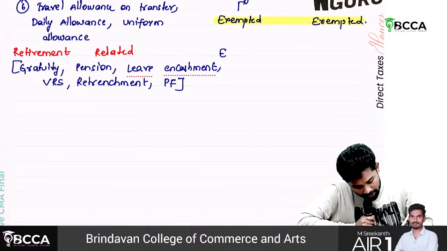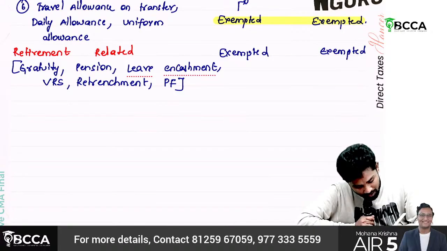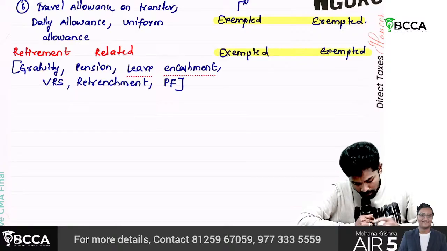All these are exempted in both the regimes.